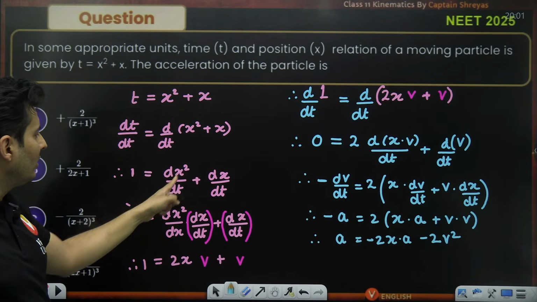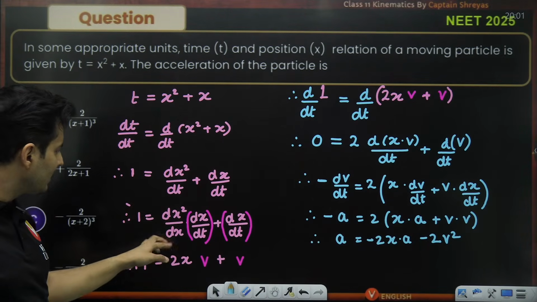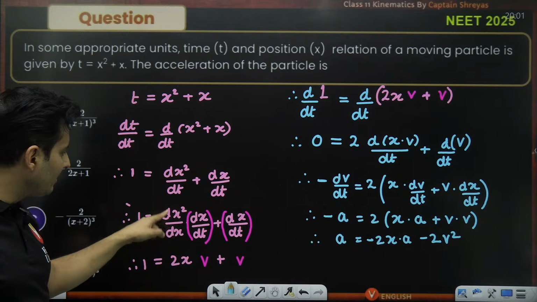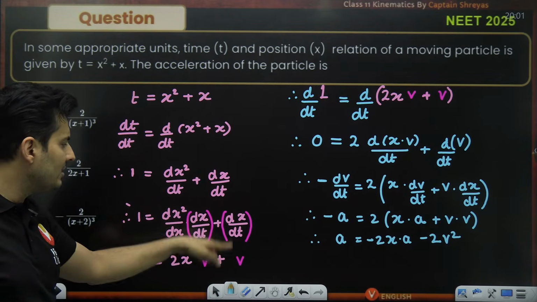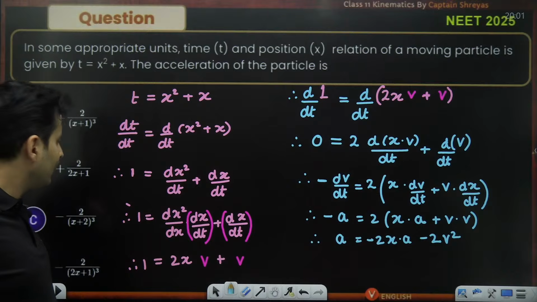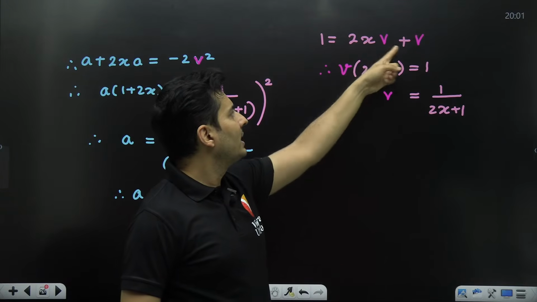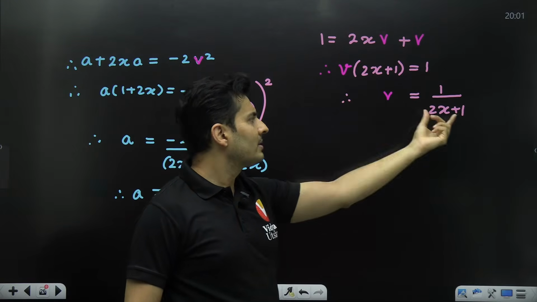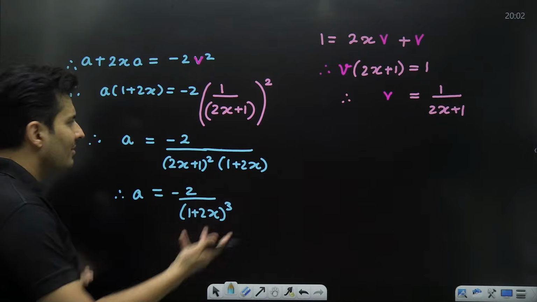The derivative can't be taken for x with time. So I divided by dx and multiplied by dx again. So nothing has changed, but I can do this derivative easily. X square's derivative is there. This is velocity. dx by dt is velocity. If I think carefully, velocity can be taken common, so 2x plus 1 can be taken here. So this is velocity in general. But that is not asked.